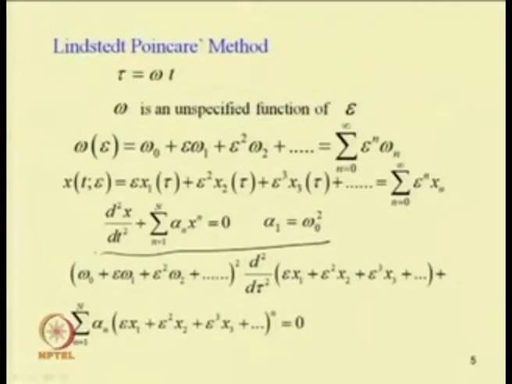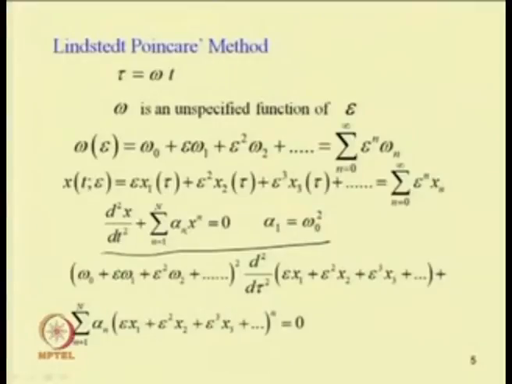If I take n up to 3, this equation can be written as d square x by dt square plus alpha 1 x plus alpha 2 x square plus alpha 3 x cube equal to 0.